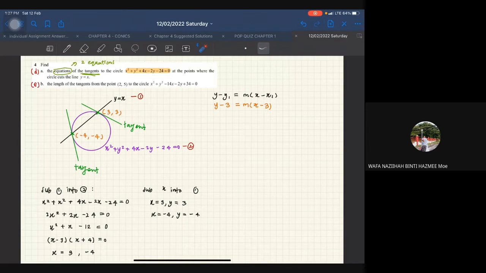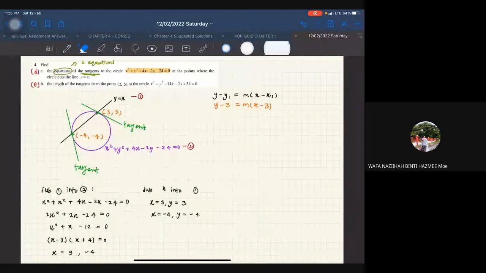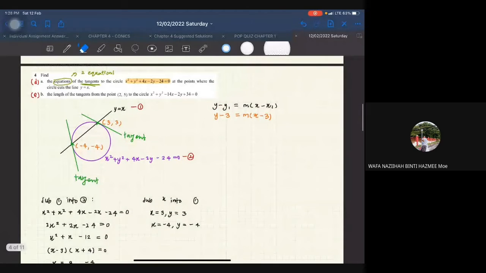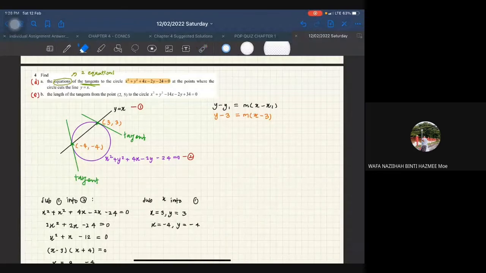Any other idea? Siapa yang dah try buat? Percaya tak cari dia punya equations? Miss, ya saya. Ada orang chat tu. Okay, so kita guna equation x1 plus y1 plus g times this one. Okay, so I totally forgot about this equation that we have. Okay, so thank you Hairul. Tadi siapa yang cuba? Wafat. Cuba try jawab yang ni tadi. Ya. Okay, so jom kita try guna formula yang Hairul mention.